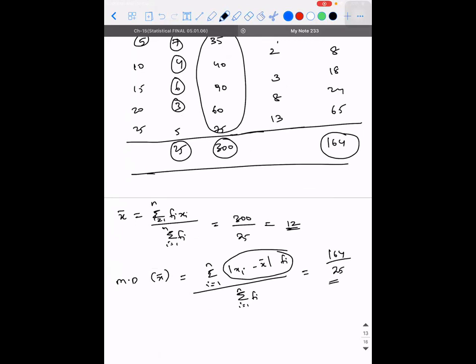Right? So whatever is the answer, that will give you the mean deviation with respect to mean. So you understood how to solve the problem in lesser number of steps. Are you clear? Yes, sir. That's good.